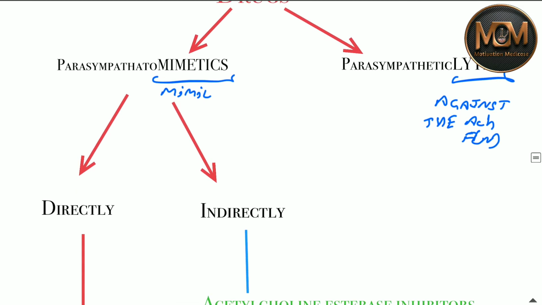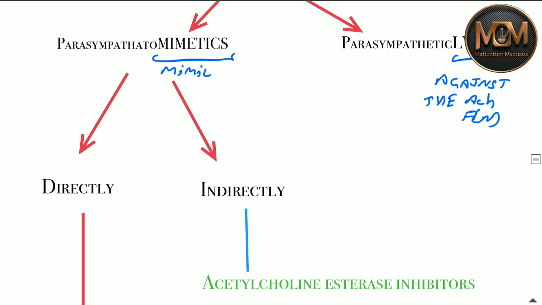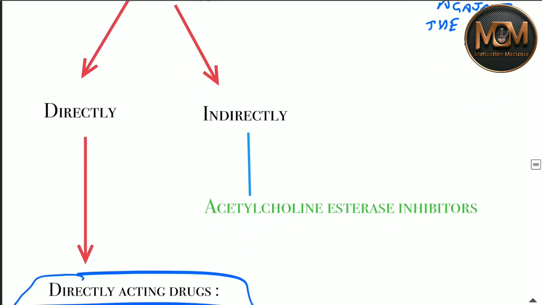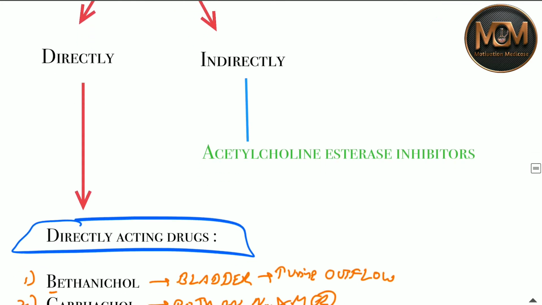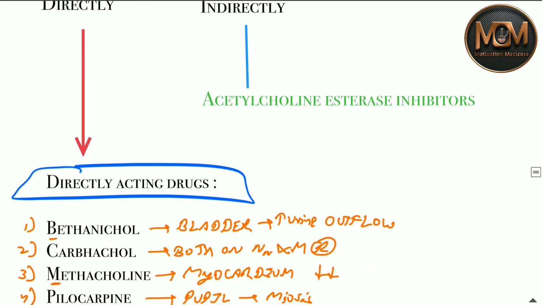They work in two ways, directly and indirectly. The direct drugs basically work like acetylcholine, and these are bethanechol, carbachol, methacholine and pilocarpine. These are the four drugs.